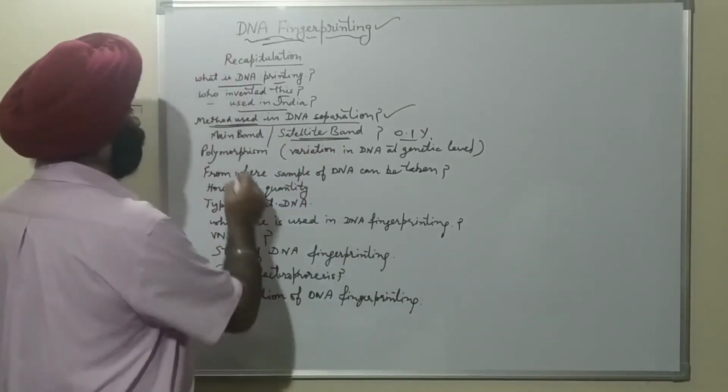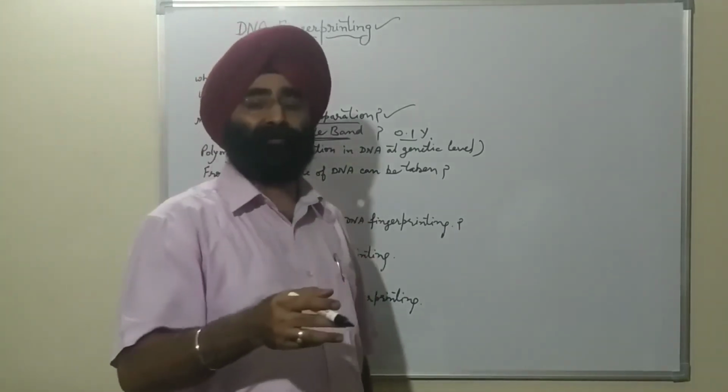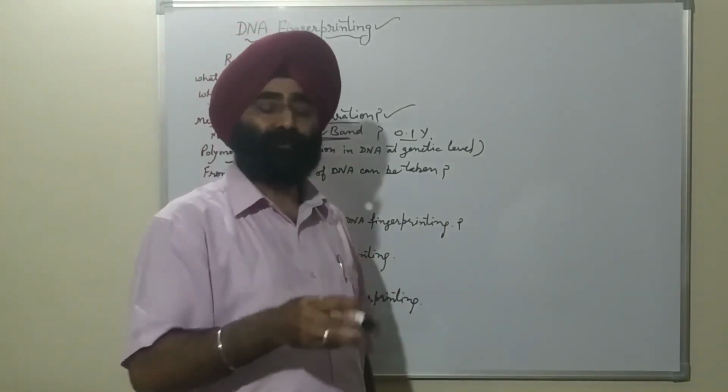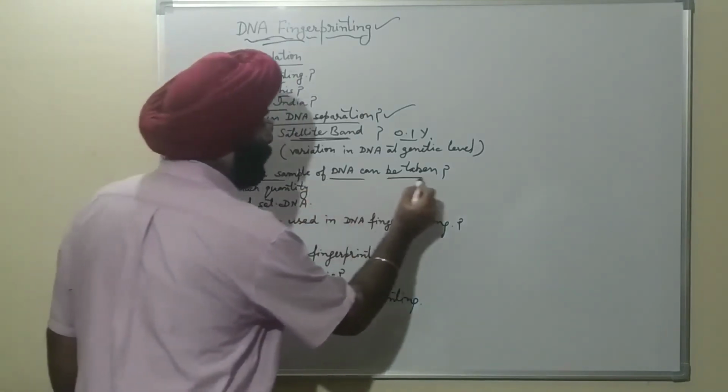And what is polymorphism? Variation in the DNA at the genetic level is called polymorphism. And from where can the sample of the DNA be taken?